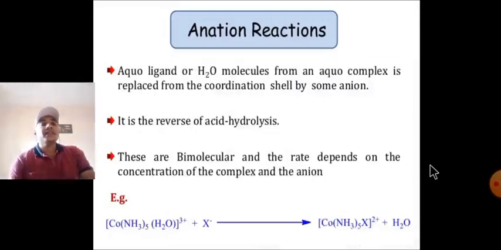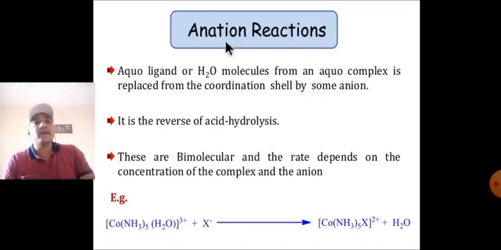Third is the anation reaction. When an aqua ligand or water molecule is replaced in the coordination complex by an anionic ligand, it is called an anation reaction. It is the reverse of acid hydrolysis reaction.